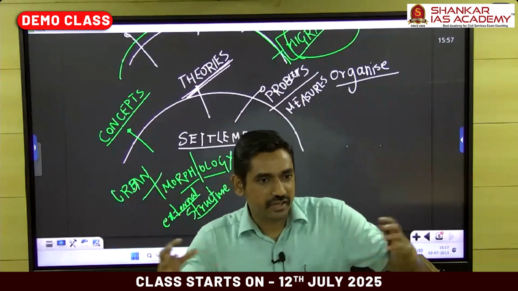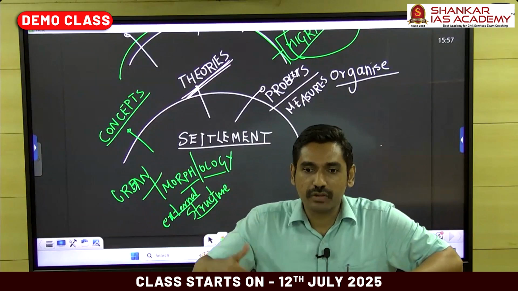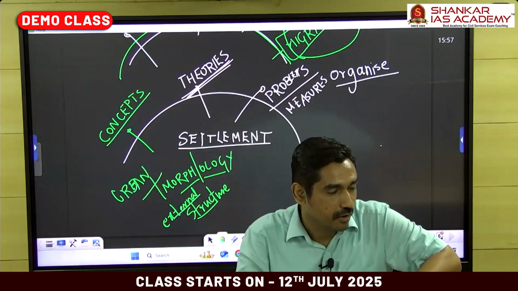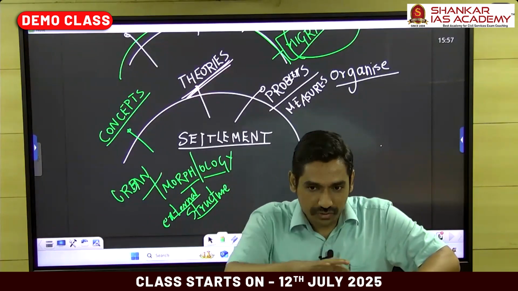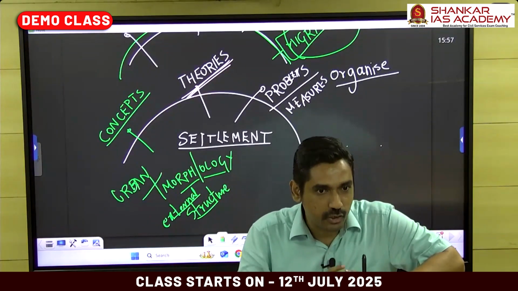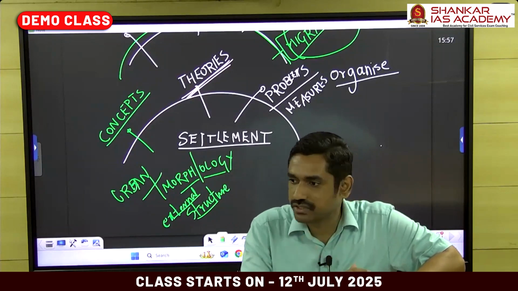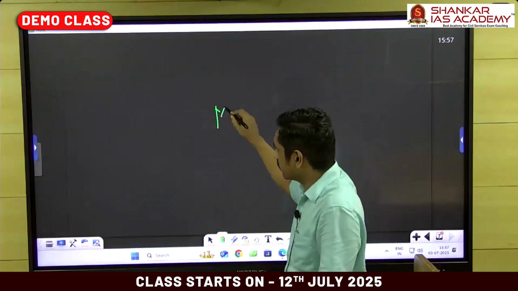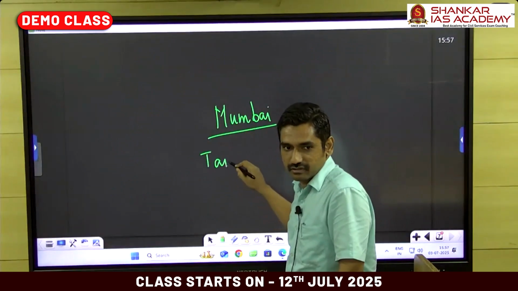In a city, where exactly do people have high density? Where exactly do we have squatter settlements, which have greater chances of becoming slums also? Why in certain parts of the city is there less population? You go to a city, is it possible that you'll find an area where people who speak only a specific language live? For example, if I travel to Mumbai, is it possible to find an area with a high concentration of Tamil population? Why?